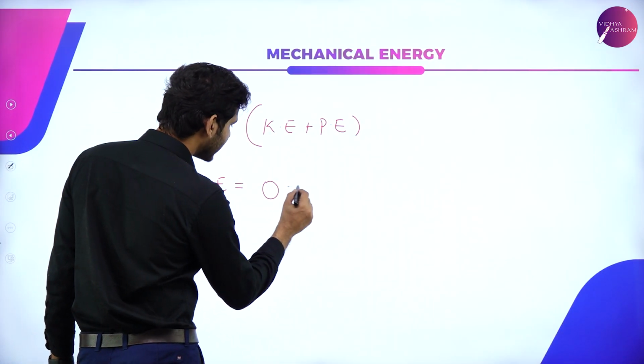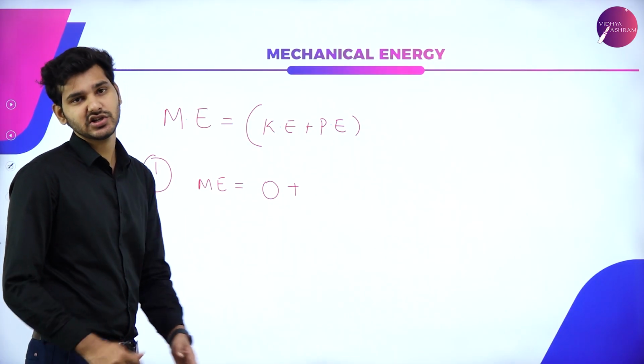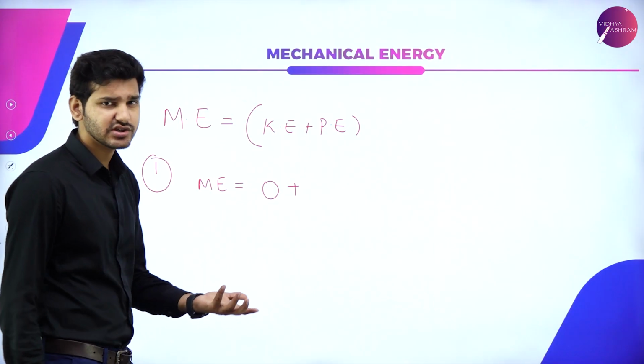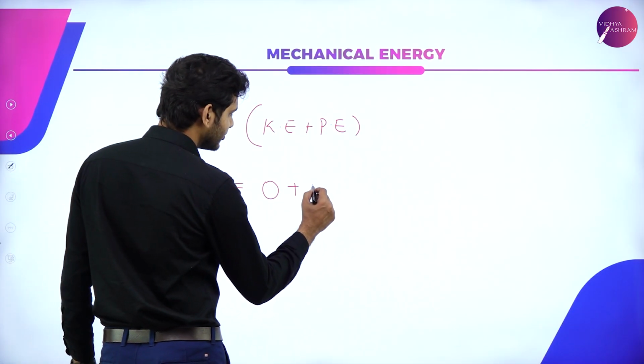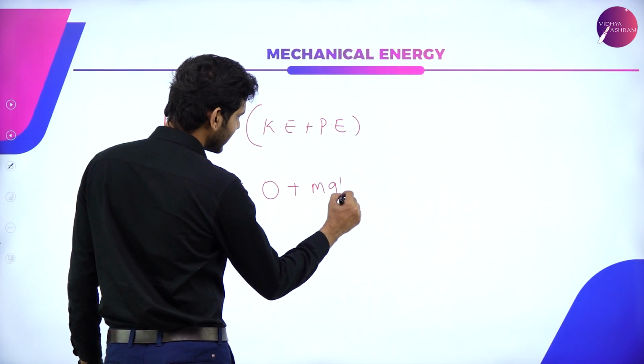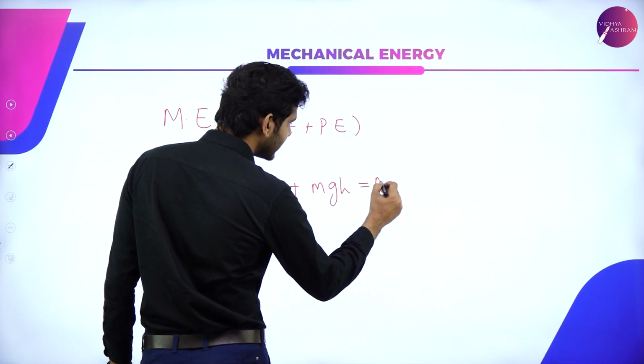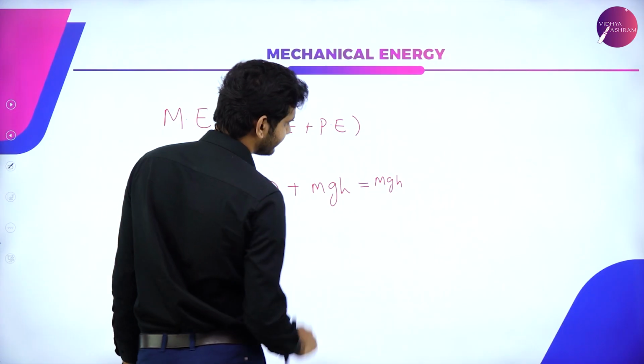So 0 plus the potential energy of that particular system. When a mass is kept at a particular height, it will be mgh, right? So the mechanical energy at position 1 will be equal to mgh.